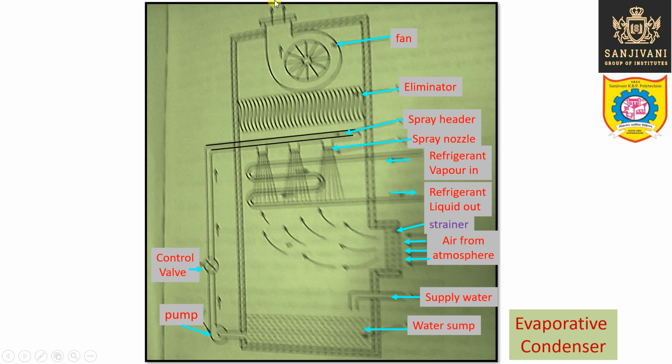So this fan is inducing the air, and air is moving in the upward direction. So the air comes in contact with the water and the condenser coil. So due to that, the air will make the water evaporate. Some of the water will evaporate, and the heat of evaporation will be taken from the refrigerant, and the refrigerant will be cooled and condensed into liquid, and the air will pass through the eliminator, because in the eliminator some water droplets which are present in the air will be removed, and the air will leave the evaporative condenser from the top through this particular fan.